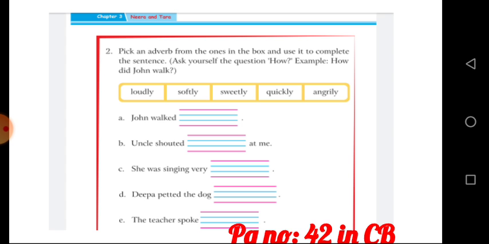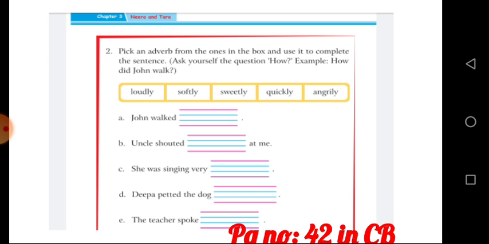And the third one. She was singing very sweetly. Yes, sweetly. Write it. The fourth one. Deepa petted the dog dash, softly. The last one, the teacher spoke loudly. Yes, the teacher spoke loudly. Children, have you all completed this? Okay children, and note it. Most of the adverbs end with ly.